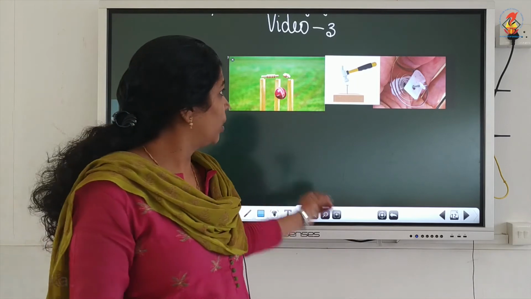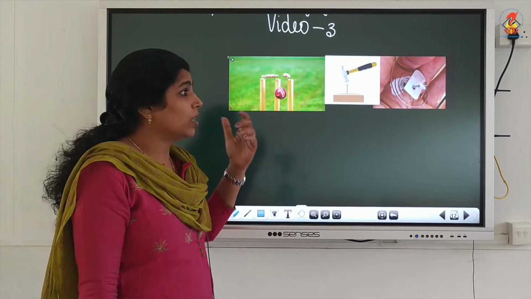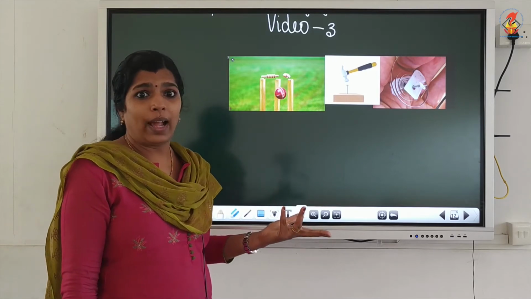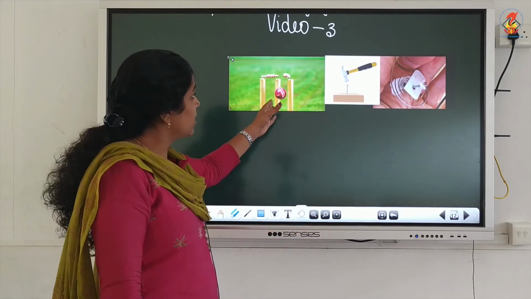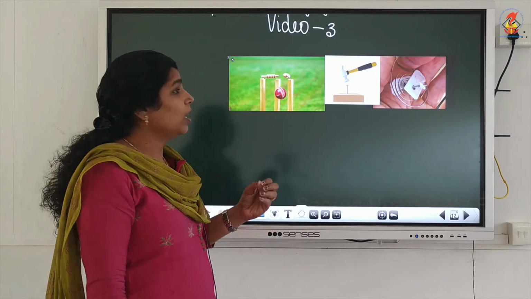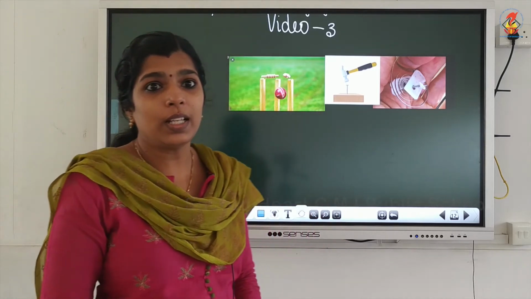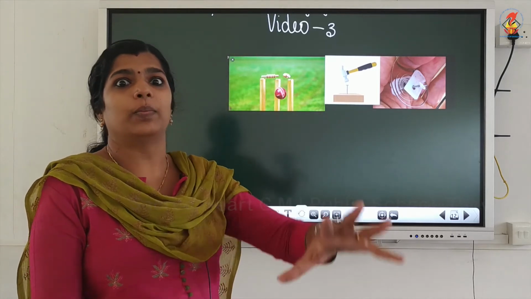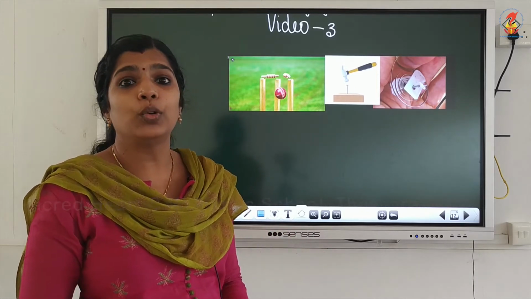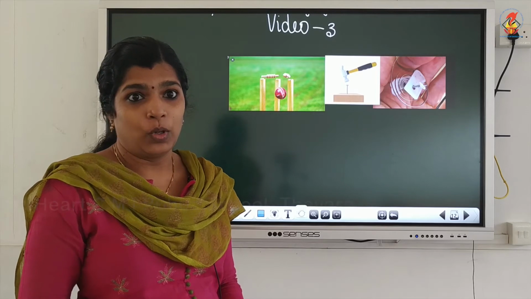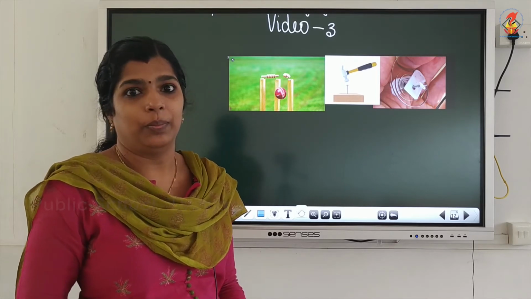So when a cricket ball just touches the stationary stump, nothing will happen. If a fast cricket ball hits the stationary stump, then the stump may blow away. The reason is that the fast moving cricket ball has a capacity to do work, or a capacity to blow away the stump.